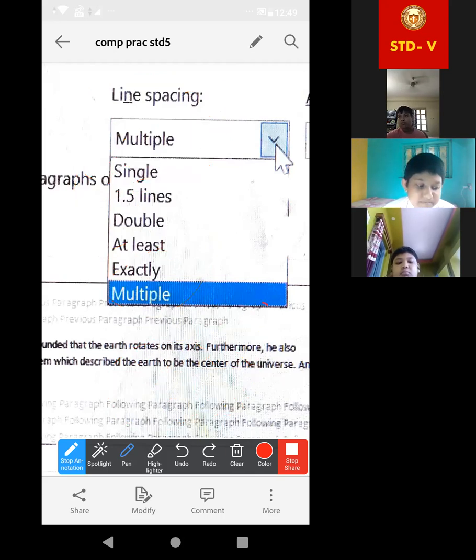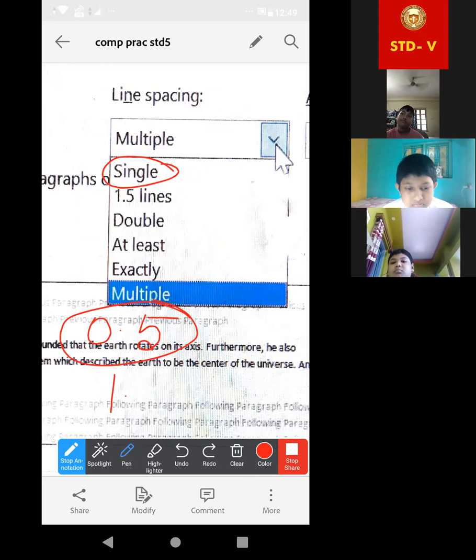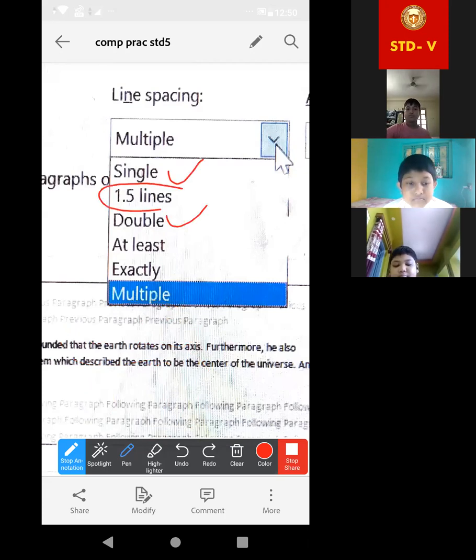Is it clear or not? Suppose in single you are choosing 0.5. Then when you choose double, it will be 1.0. Understood? Okay, so, acha, now 1.5 lines. This one is actually fixed. You can choose this. Okay. And